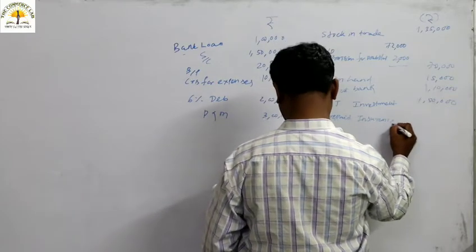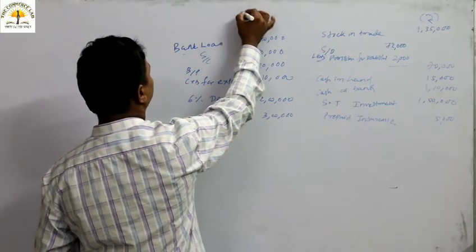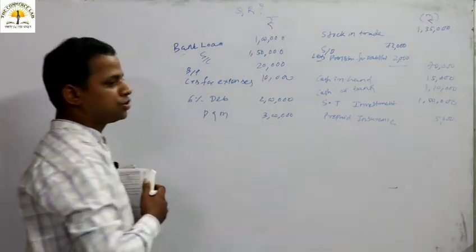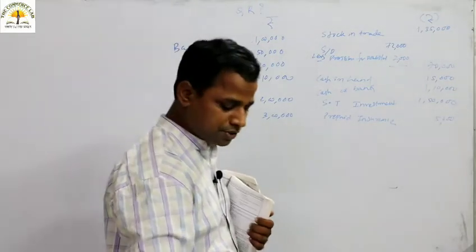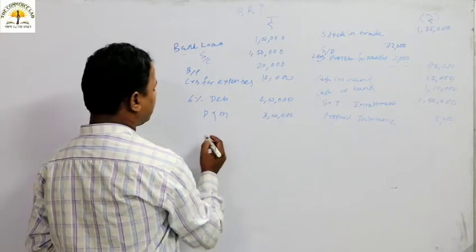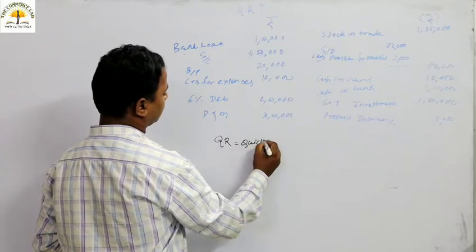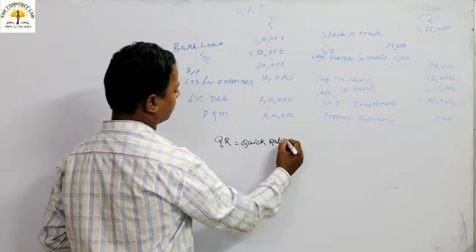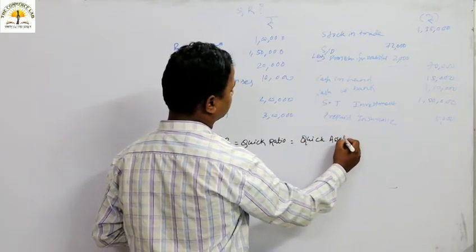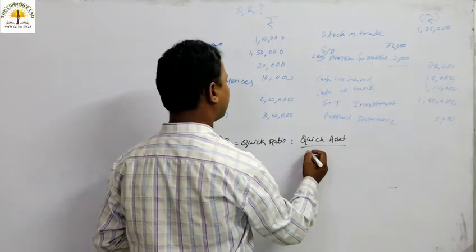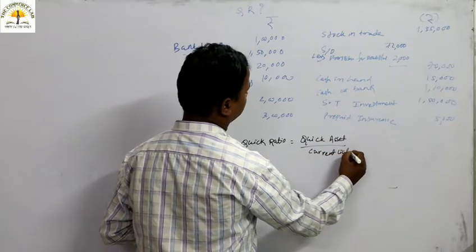So this is the information given, this is a particular balance sheet we can say, and we have to calculate the quick ratio. What should be the quick ratio, or the liquid ratio, or the acid test ratio from this information? So what is the formula for quick ratio? The formula of quick ratio is quick asset, quick asset means liquid asset, divided by current liability.